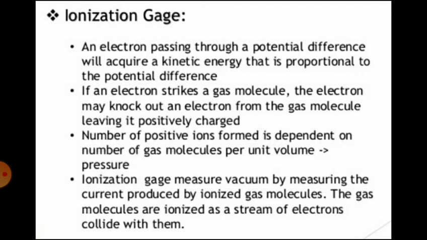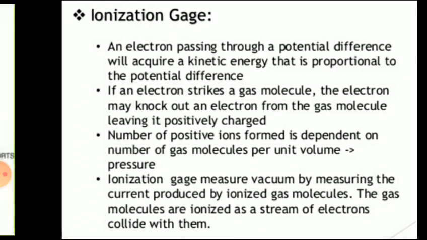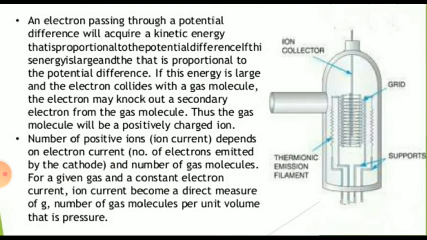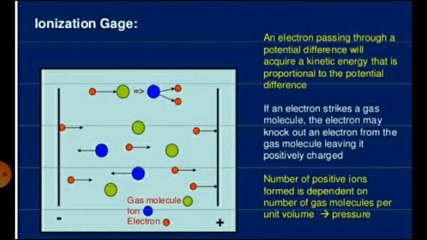The driven out electron is called a secondary electron. If the electron strikes the gas molecules, the electron may knock out an electron from the gas molecule, leaving it positively charged. So the number of positive ions formed is dependent on the number of gas molecules per unit volume, that is pressure. So this is the ionization gauge.